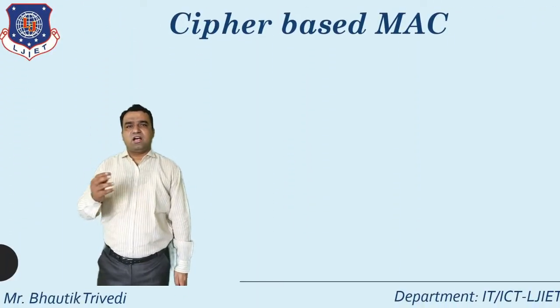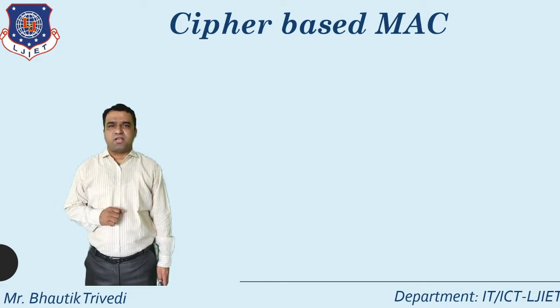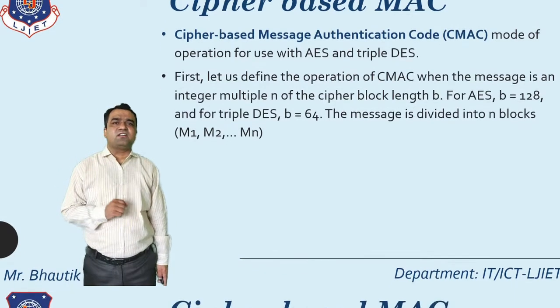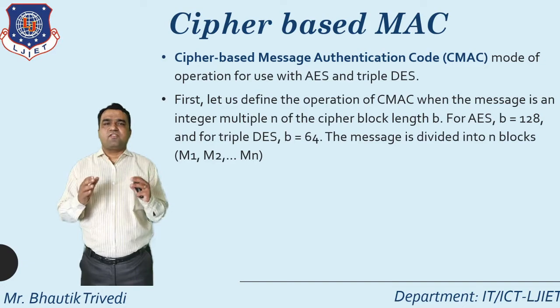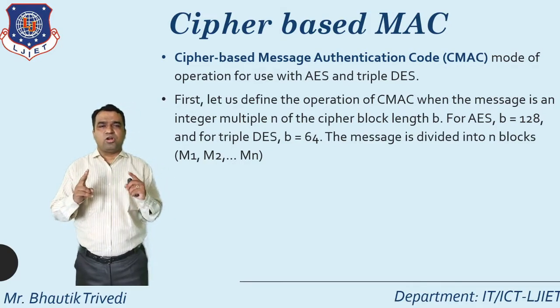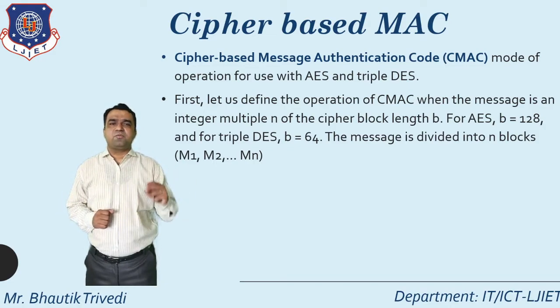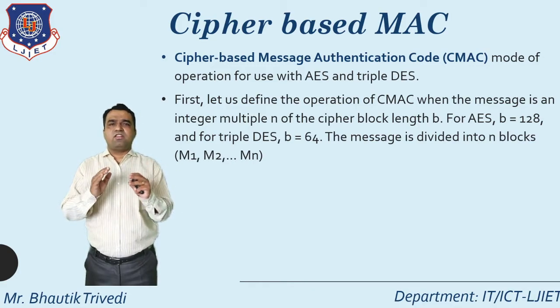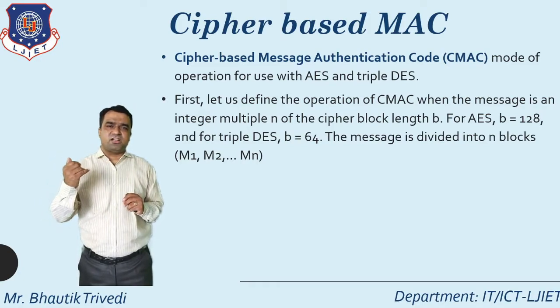This is all about the concept of MAC based on block cipher. After that, only one point remains in MAC, which is known as cipher-based MAC. Why do we require cipher-based MAC? Cipher-based message authentication code generally uses AES and triple DES. All of you know the full form of AES: Advanced Encryption Standard. And the full form of triple DES: Triple Data Encryption Standard. So whenever you apply any operation of CMAC, up to this, whatever I discussed is related to the DAA.